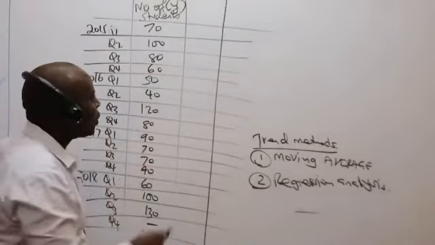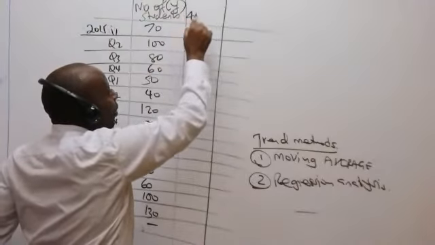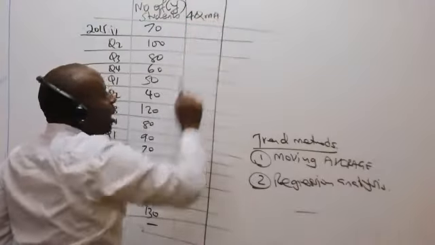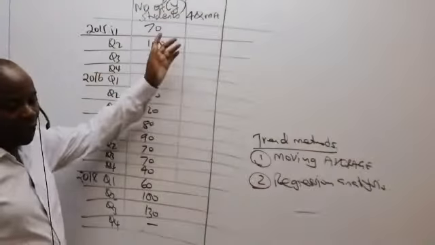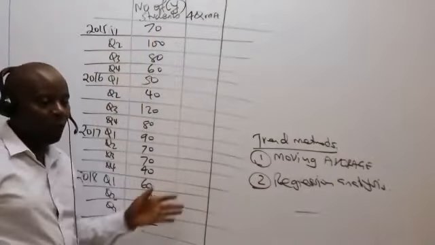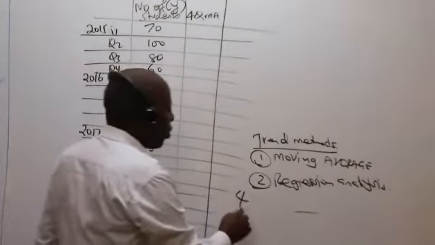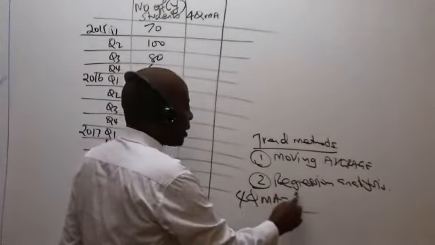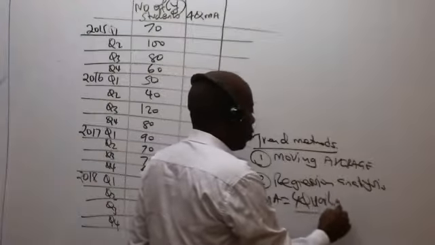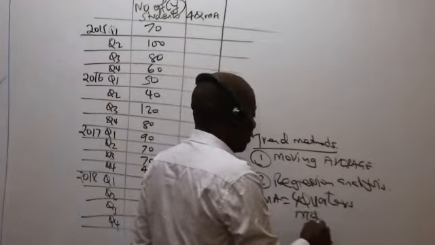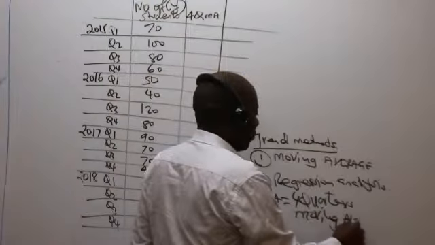And as such, I'll give my examiner what we call the 4-quarter moving average. Could you kindly write this in full? 4-quarter moving average. You have to write somewhere that this 4QMA is 4 quarters moving average.